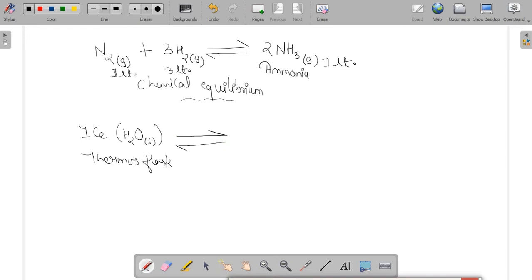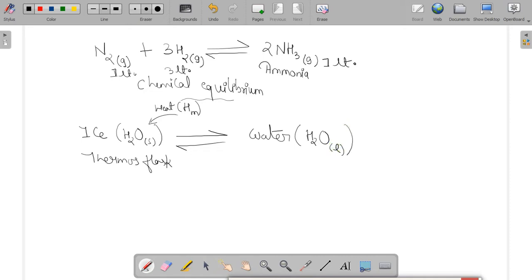The ice will absorb heat, and that particular heat will be termed the heat of melting. It will convert to water, that is H2O in liquid state.